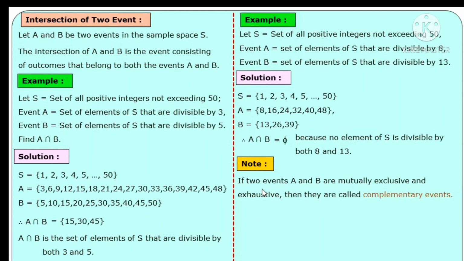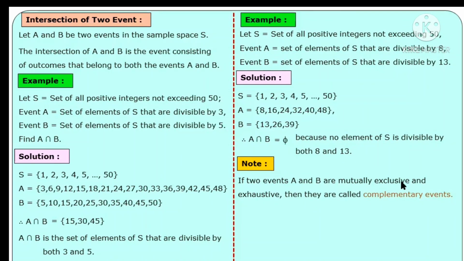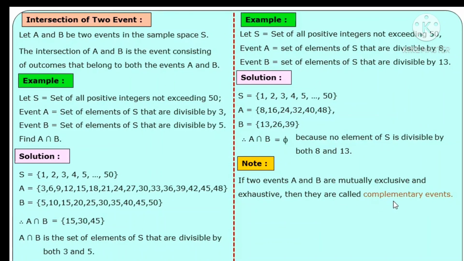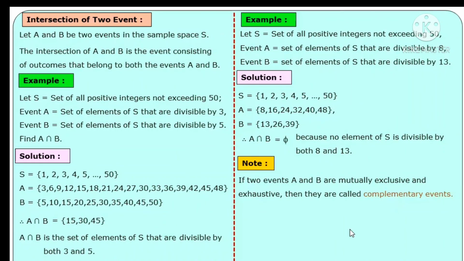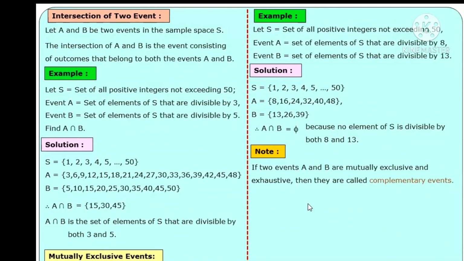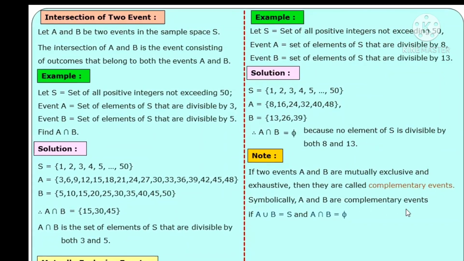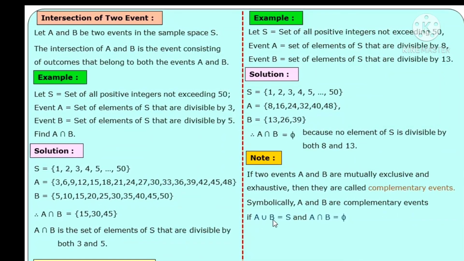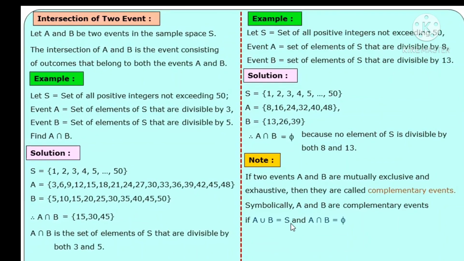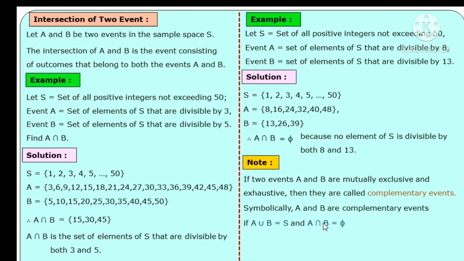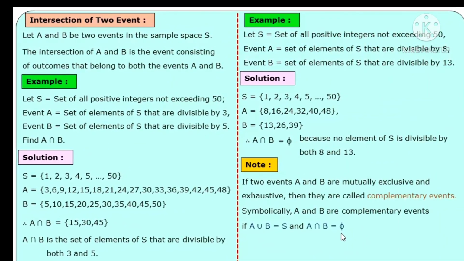A note is given: if two events A and B are mutually exclusive as well as exhaustive, that means they are complementary events. Next, symbolically, A and B are complementary events if their union, A union B, is the sample space and A intersection B is empty.